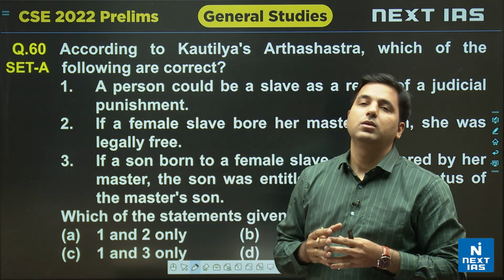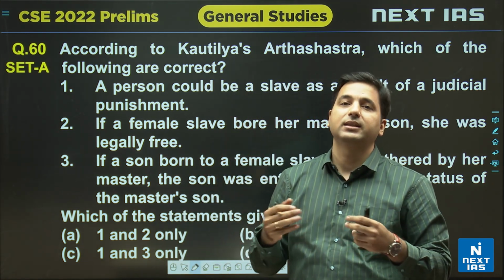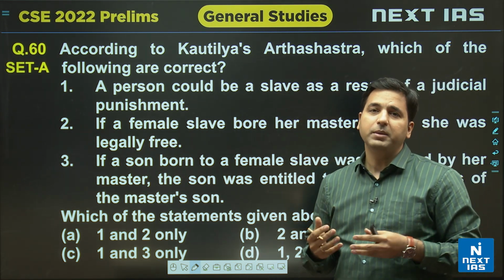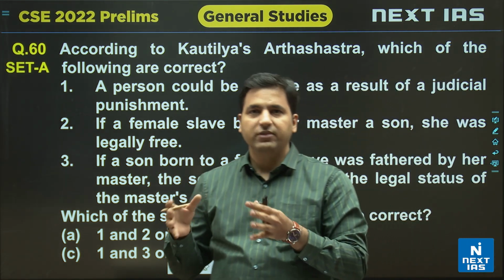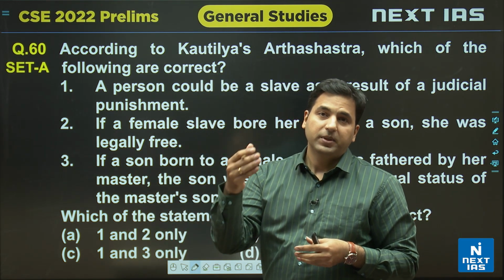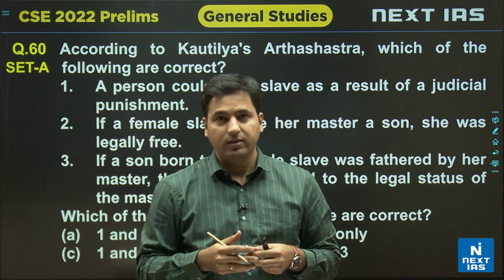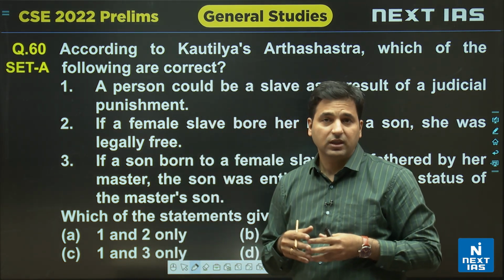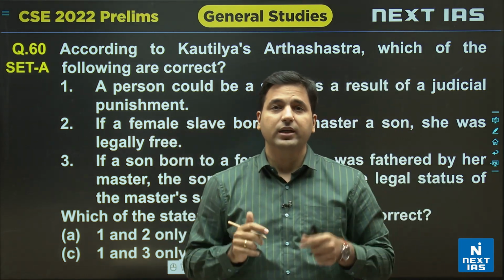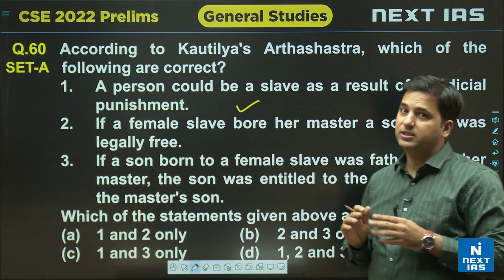We know that Kautilya's Arthashastra mentions some form of slavery present in Mauryan society. A person can be made a slave, and this is specifically mentioned in the Kautilya Dandaniti, where a person judicially declared a slave is called a Dandapranit, and this kind of slave is freed after some time if they fulfill certain conditions. So the first point, that a person could be a slave as a result of judicial punishment, is correct.